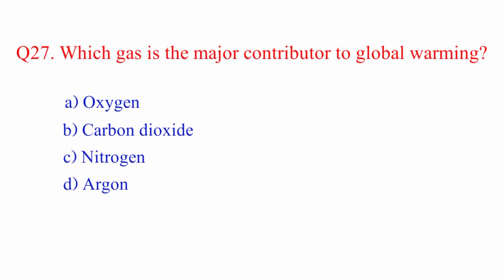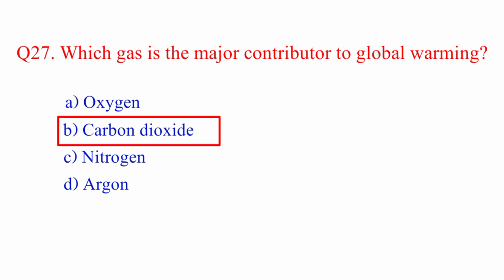Question number 27. Which gas is the major contributor to global warming? Oxygen, carbon dioxide, nitrogen, argon. But the right answer is option B, carbon dioxide, as the major contributor to global warming.